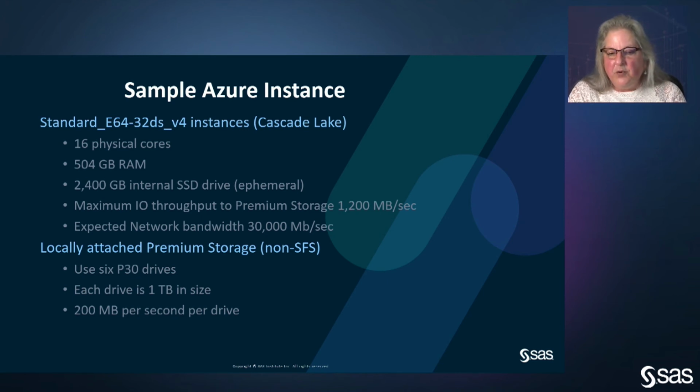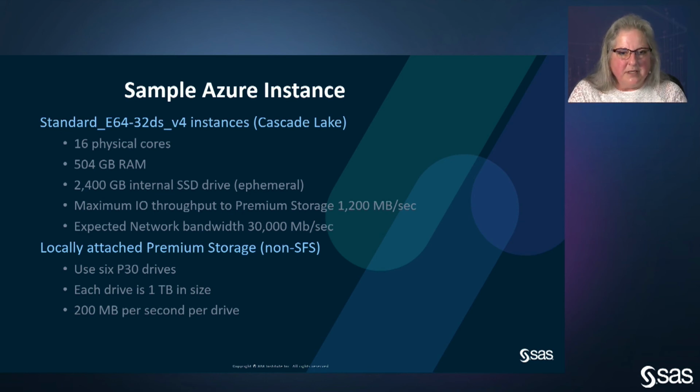I also need to have premium storage attached for the persistent data. And since I have 1200 megabytes per second IO throughput, and I need a little over 5 terabytes there, I'm going to use the P30 drives. Each P30 drive is a terabyte in size and can give me 200 megabytes per second. So if I put 6 of those together, I get the 1200 megabytes per second that I'm allowed to put into the instance, and I have 6 terabytes of space. So that meets my capacity for disk space. So this is a sample Azure instance.